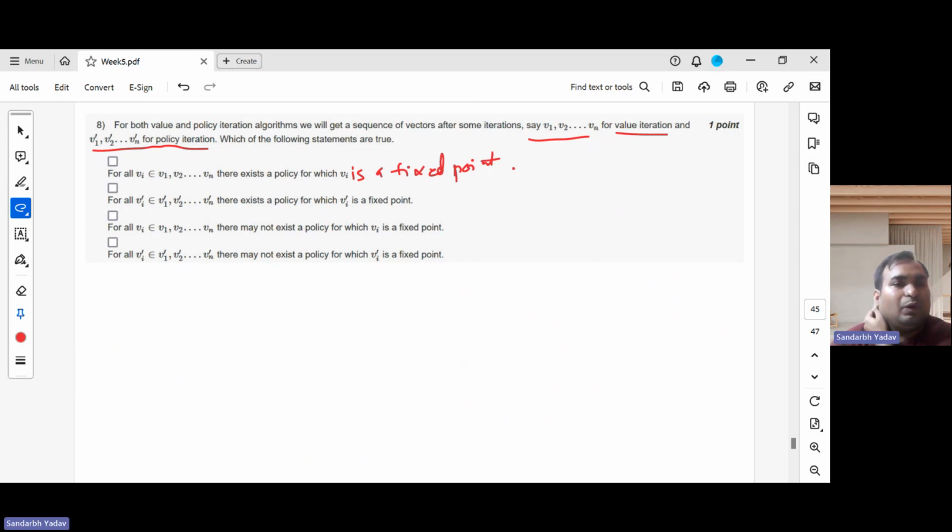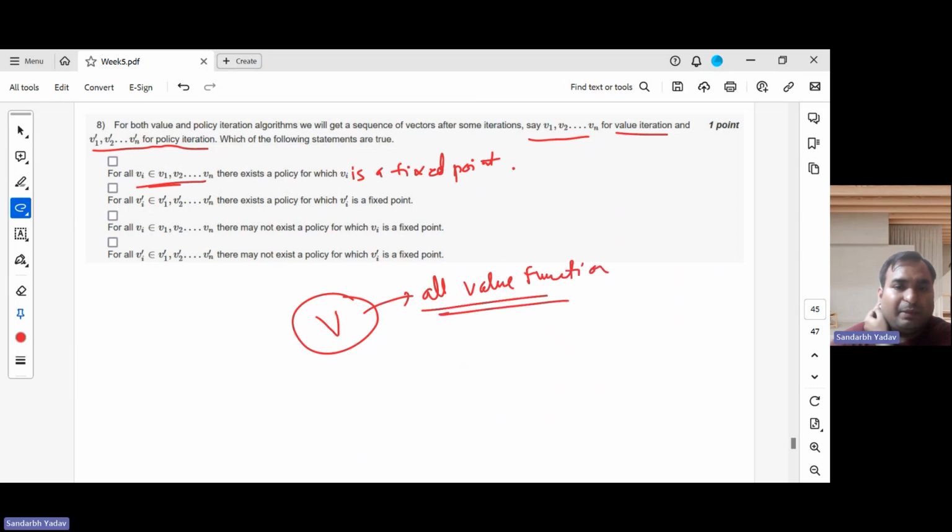So will it happen for all Vi? There exists a policy. This corresponds to value functions. As I mentioned in one of the previous questions, the space of value functions contains all value functions, but apart from these, there might be some extra functions which do not correspond to a value function.